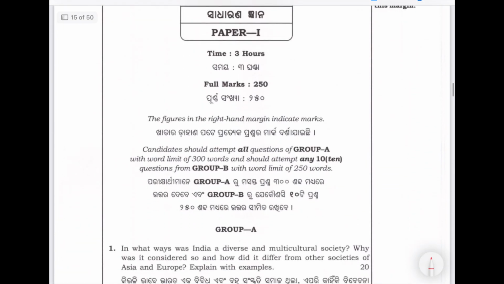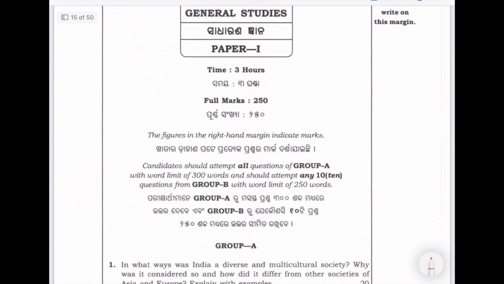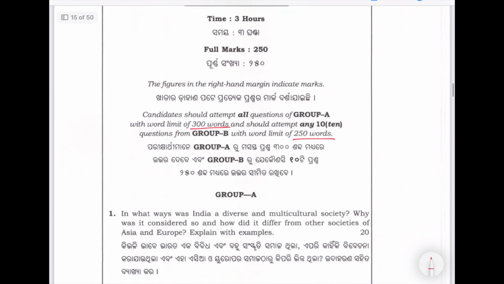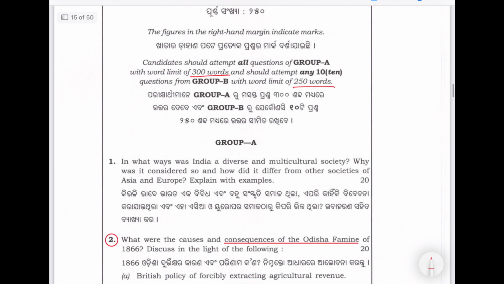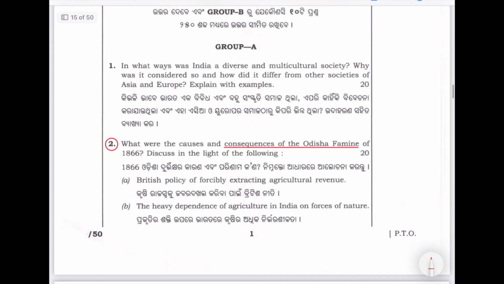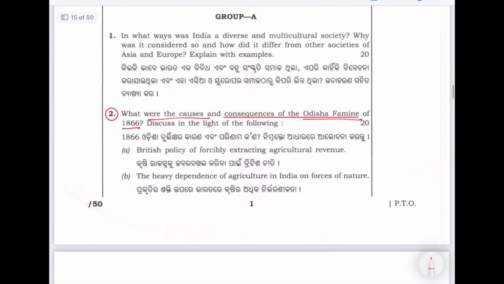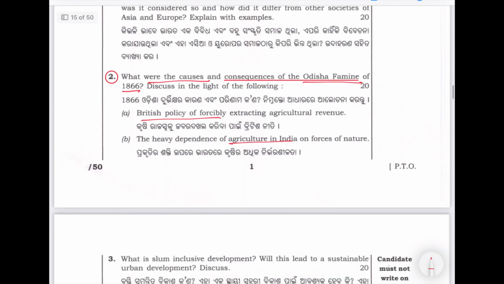Then next is Odisha. Now Odisha has something peculiar here. They have 300 words questions and then 250 words questions. So the paper structure is different, but the syllabus is the same as UPSC. Again, you can go through other questions, but we'll see state-related questions. What were the causes and consequences of Odisha famine of 1866? See, history of Odisha, and then British policy, and then agriculture in India. So this is an Odisha related question.